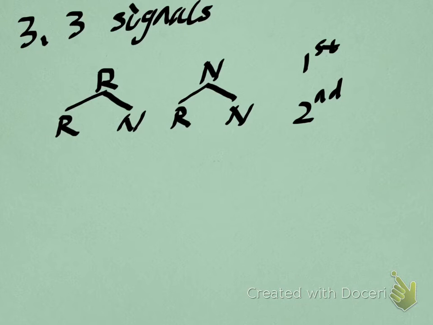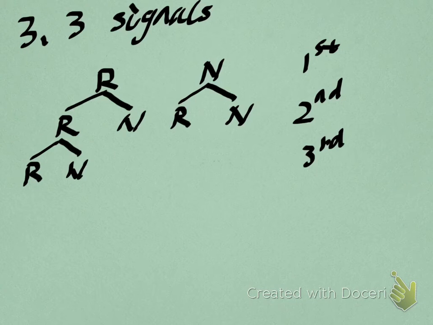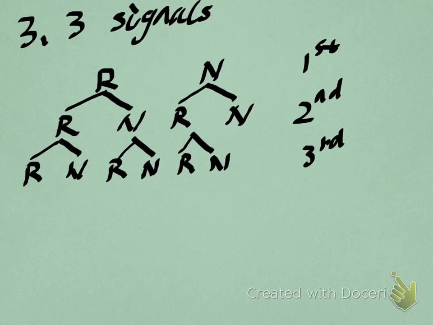Similarly for the third level, for the third signal, in any case we also have R or N. So you can see this looks like an upside down tree, right? Each node has 2 branches, R and N. So now this is a tree graph of this experiment.